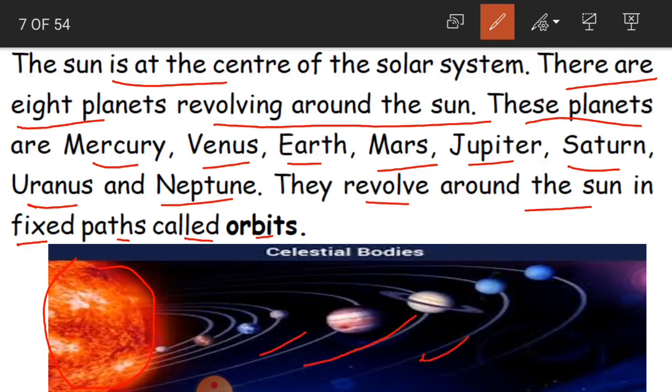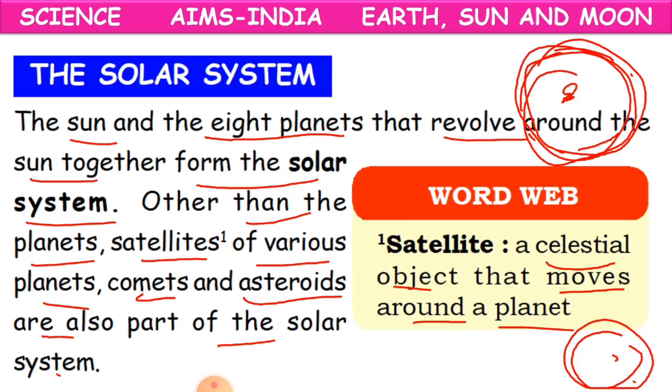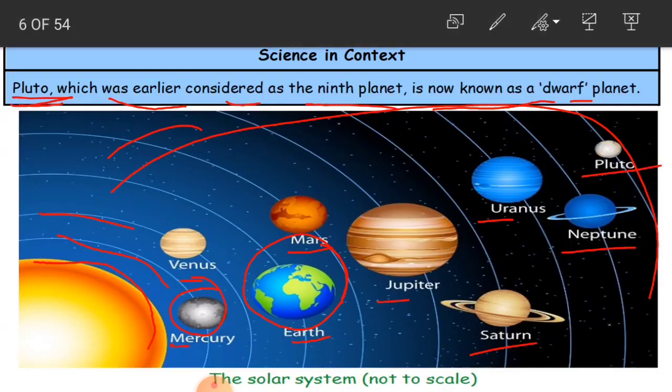Even here it is very clear. See, are you able to see these lines? These lines are nothing but the path of the planets. What is the path? The way. Like we also walk on the roads. Road is our path. Same like that, these planets also travel on a path. They travel around the sun. That is nothing but revolving. So they have got their own path, their own road.